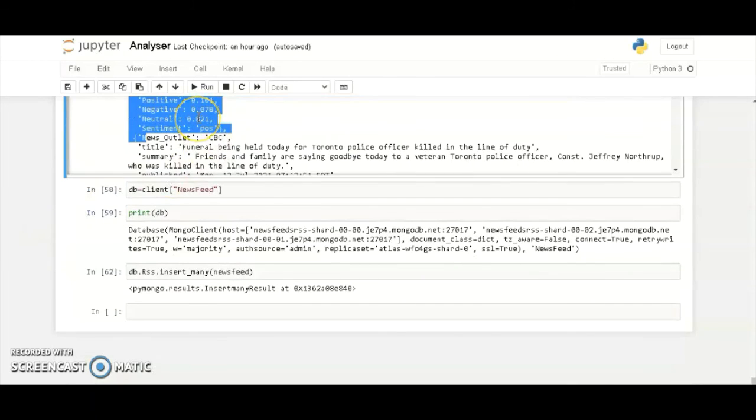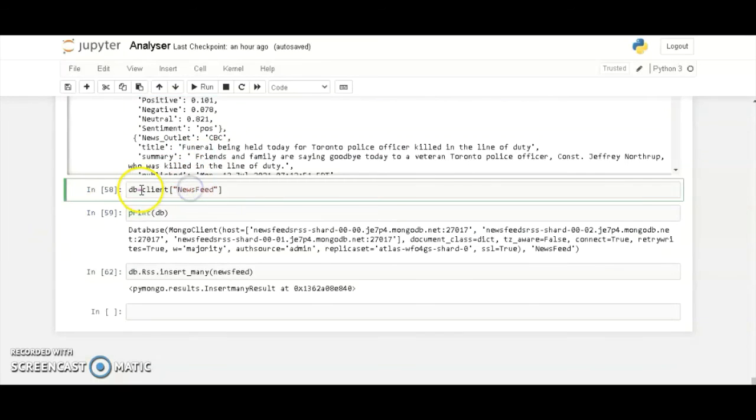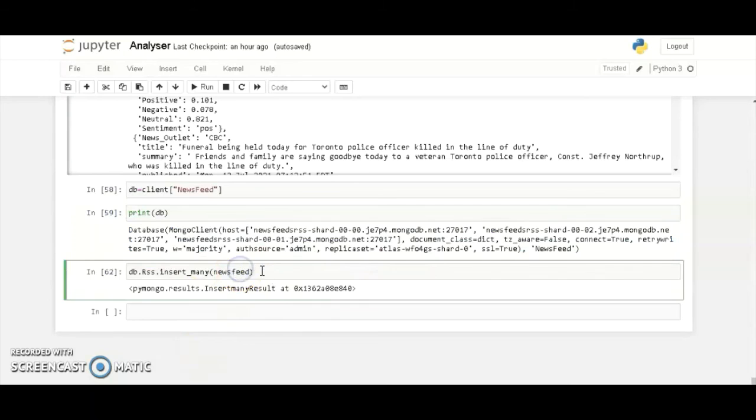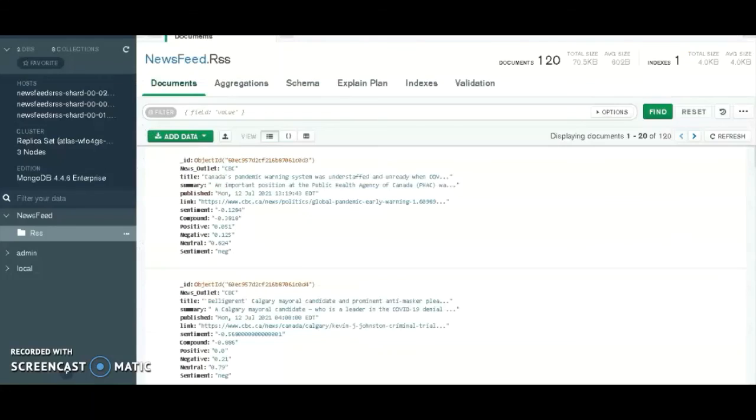After changing it to a JSON data object, I had to connect to the newsfeed database in MongoDB. And after that I printed out the DB, which shows we have connected to the database successfully, and then executed the insert of the newsfeed into the database. That shows, yep, there it is. The first data set has been posted successfully.